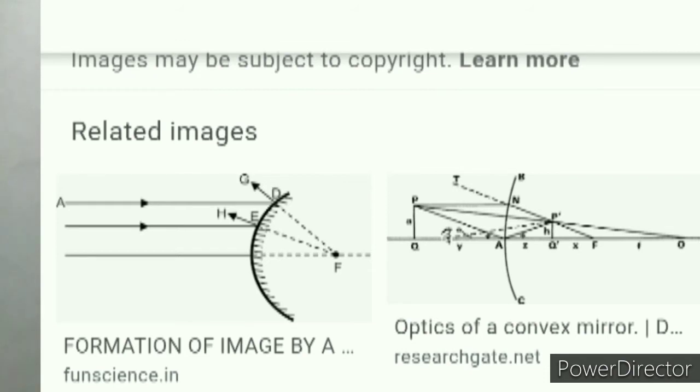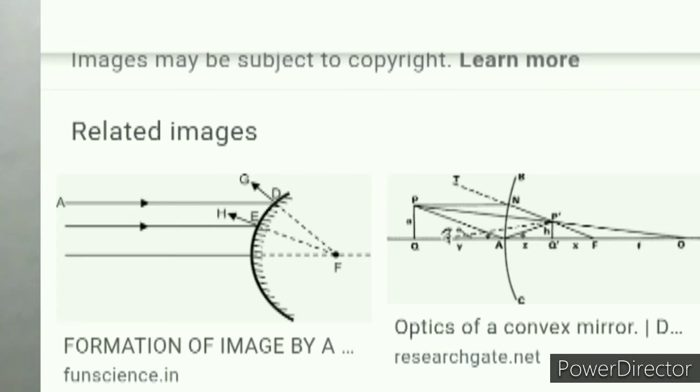So there are some points. The images formed by a plane mirror are virtual images. You will see that a plane mirror always forms a virtual image. A concave mirror forms a virtual image when the object is placed at a distance less than its focal length. Means when we keep any object in front of a concave mirror, but that distance is less than the focal length.